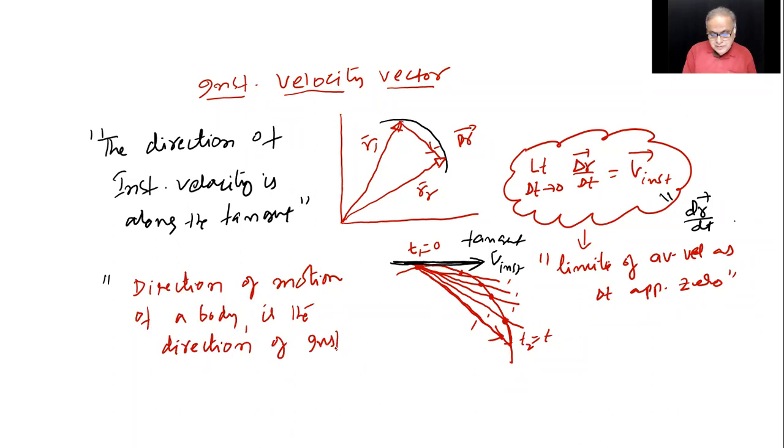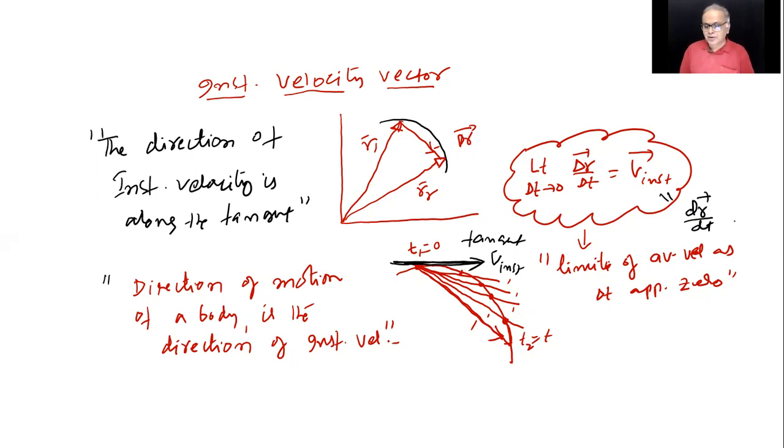Instantaneous velocity. It is not the direction of acceleration. These are all very, very fundamental points, which I'll make clearer by giving examples before going to average acceleration.